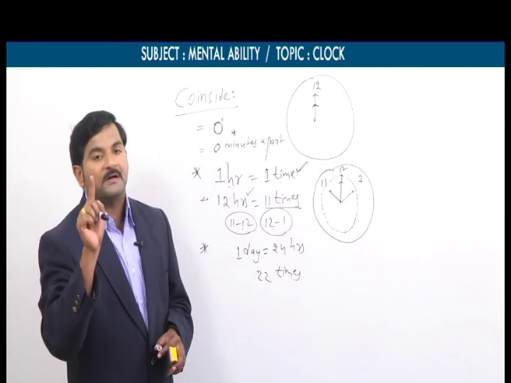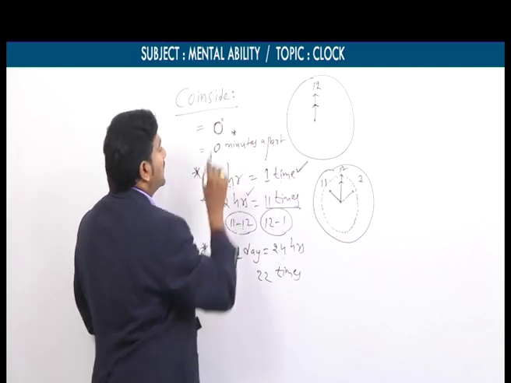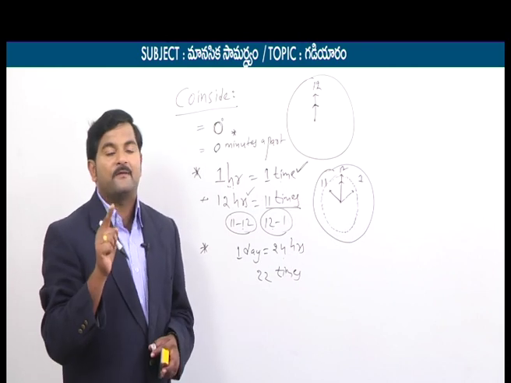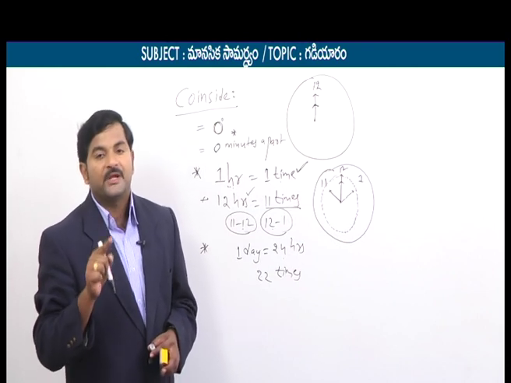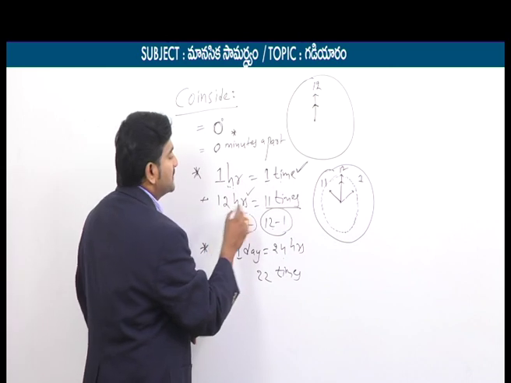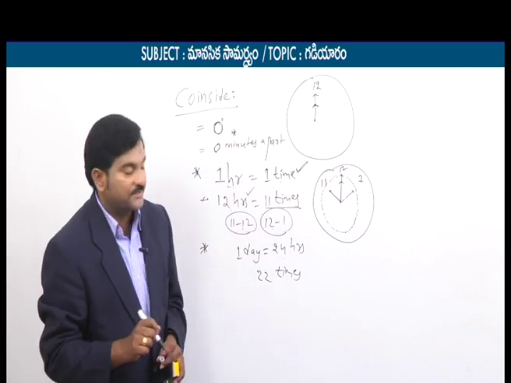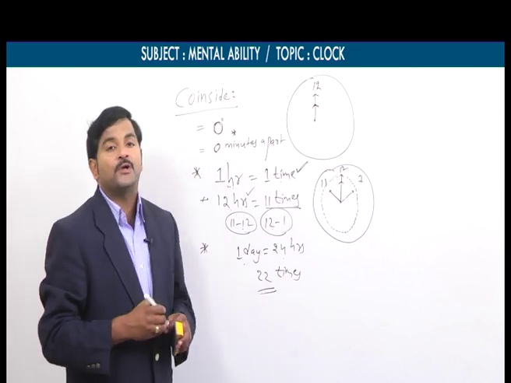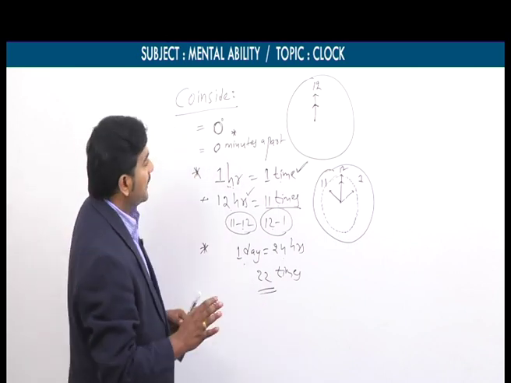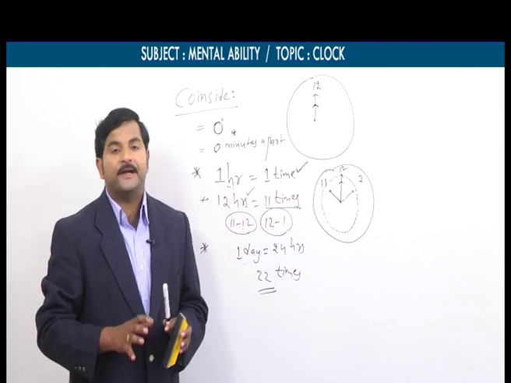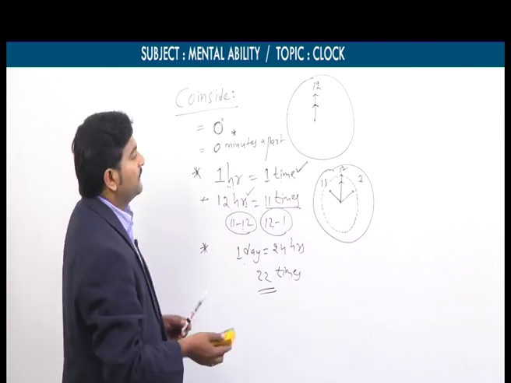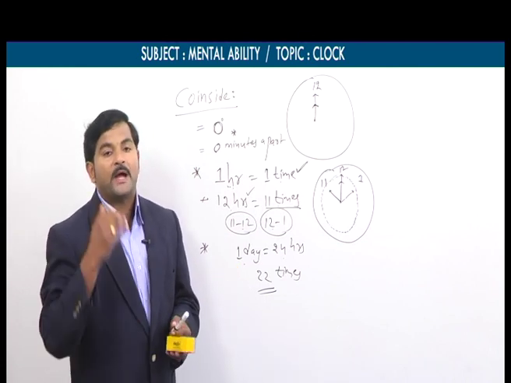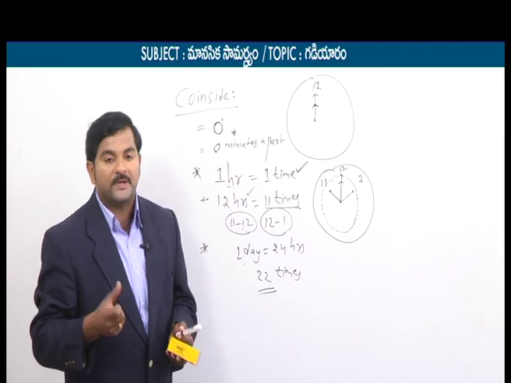My dear students, once again focus on this coincide part. Two hands coincide only one time in the span of 1 hour. For 12 hours, it is only 11 times. And in a day, two hands coincide only 22 times. These are the 3 points that come under the coincide concept. Similarly, we will focus on the opposite concept. Two hands may be opposite, perpendicular, or coincide.